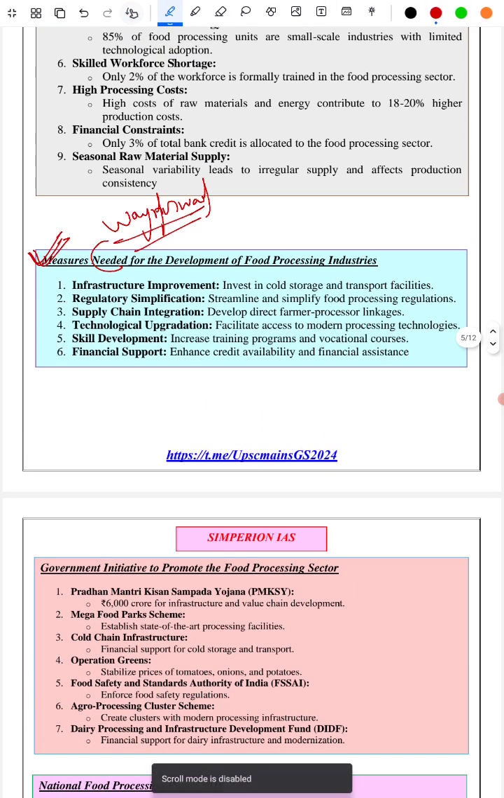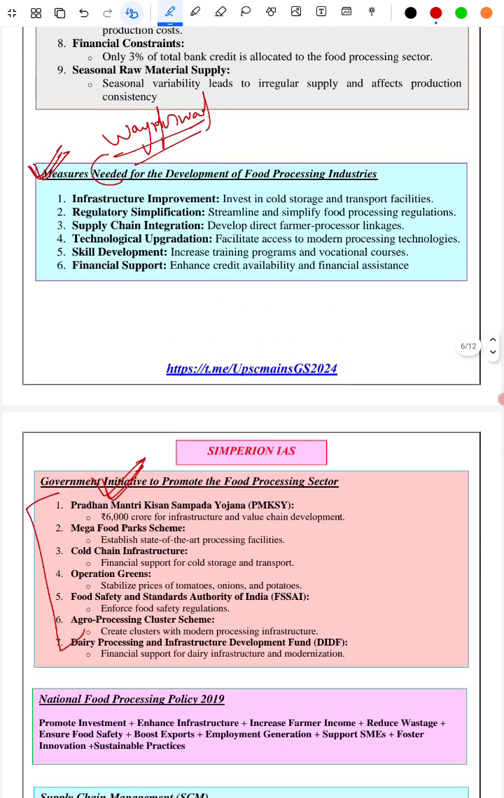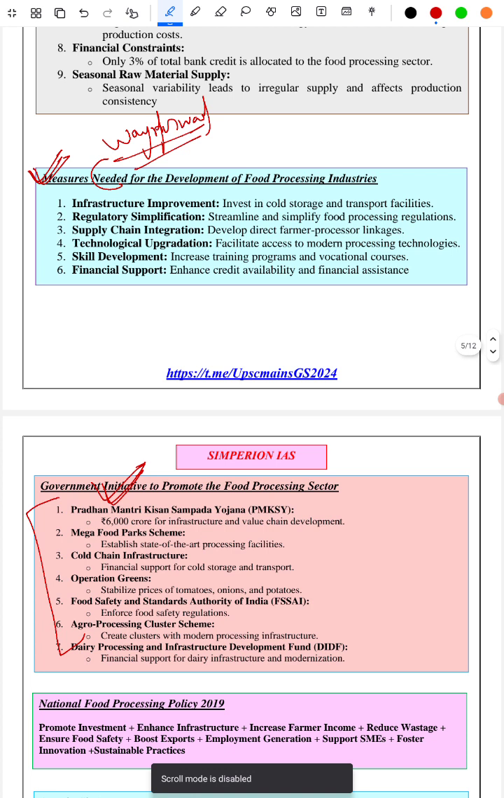Next, we have given the government initiatives to promote the food processing sector in India. We have given 7 points. Next, in brief, in 2-3 lines, we have discussed the National Food Processing Policy 2019 and its key objectives. The key objectives are to promote investment in the food processing industry, enhance infrastructure, increase farmers' income, reduce wastage, ensure food safety, boost exports, generate employment, support SMEs, foster innovation, and promote sustainable practices.